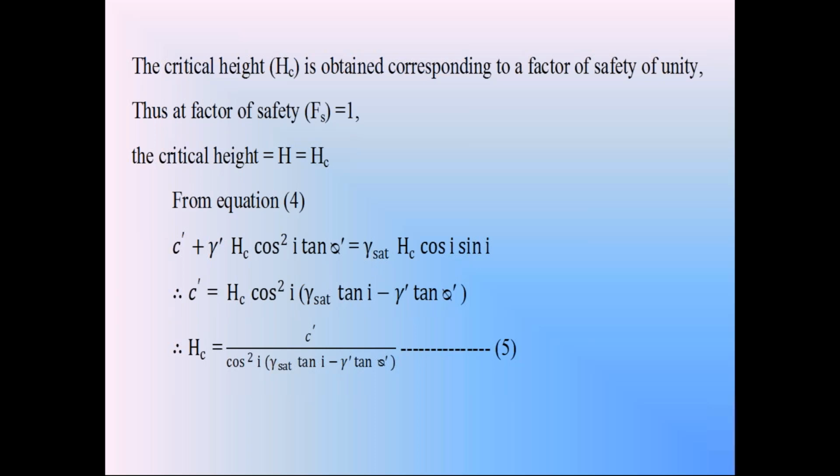Translational failure happens in infinite soil slopes. Combined failure is a combination of rotational failure and translational failure. Then the wedge failure. The wedge failure happens in finite soil slope. In the translational failure, the failure surface is a plane surface. In the wedge failure also, the failure surface is a plane surface. Whereas in the rotational failure, the failure surface is a curved surface. So we are going to discuss the stability analysis of the finite soil slopes.